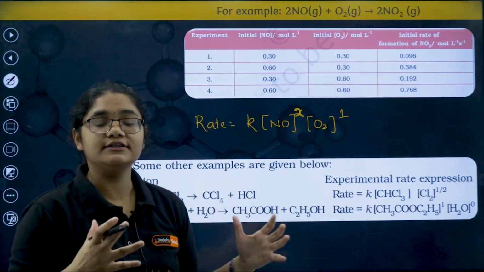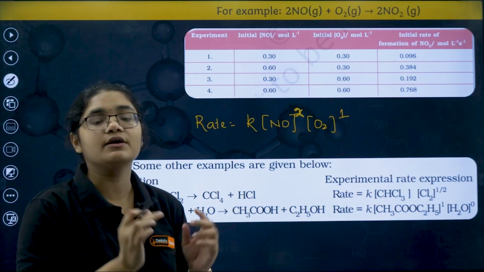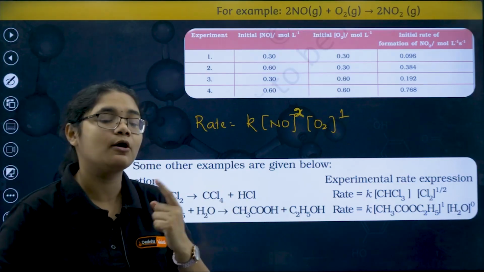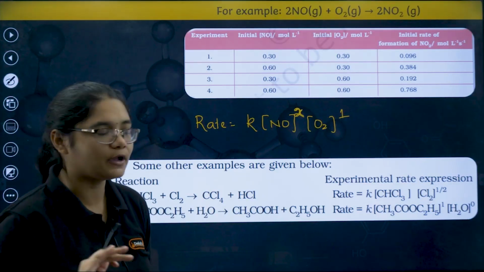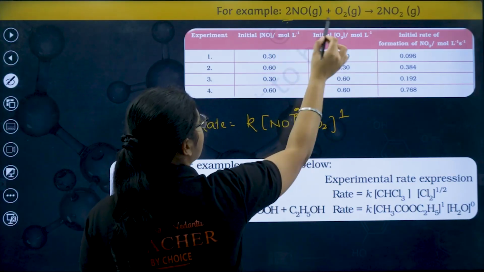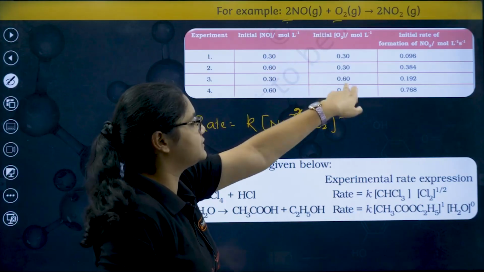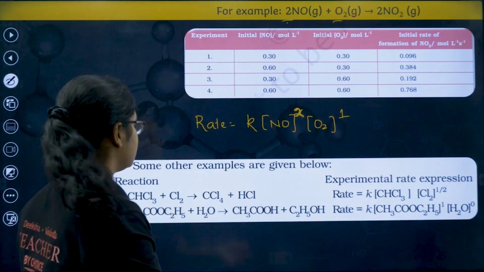So how the concentration can be changed so that the rate of the reaction is affected? That is something called the order of the reaction, about which we'll study in the next slide. I hope you're getting it. Now in this particular reaction, the X and Y are equal to the stoichiometric coefficients, right? Here it is 2, here it is also 2, here it is 1, here it is also 1. But there are certain other reactions.